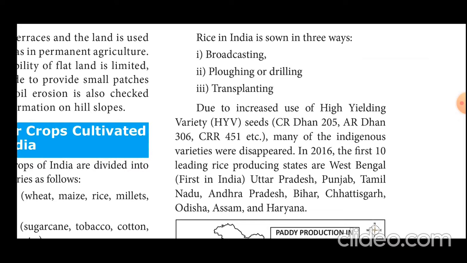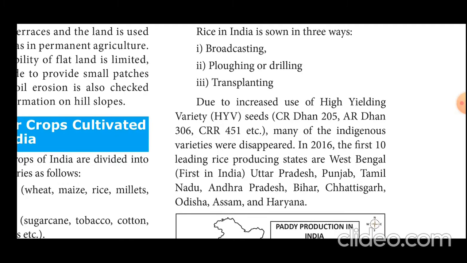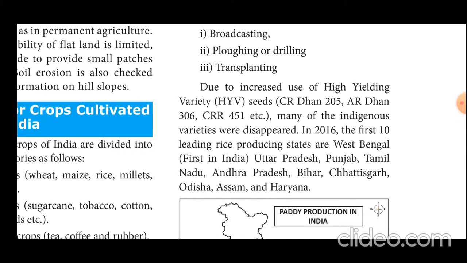Due to increased use of high yield variety seeds, and CR Dhan 205, ADT 306, CRR 45551, these are the high yield variety seeds. Many of the indigenous varieties have disappeared. So it is most important and notable.